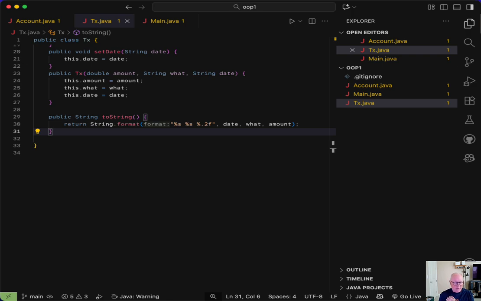Capital O Object is kind of the root class. Now, when you talk about a subclass, you're talking about inheriting something from something else. So the class you're writing is the subclass, and the class that you're inheriting from is called the superclass. Object is the superclass of all objects in Java.